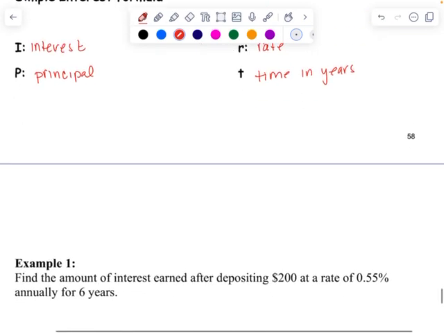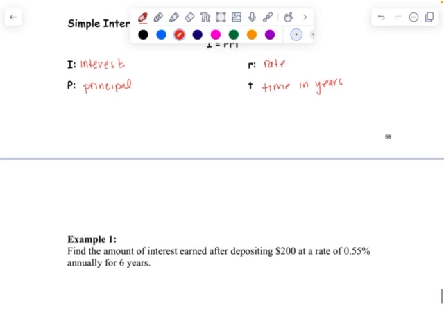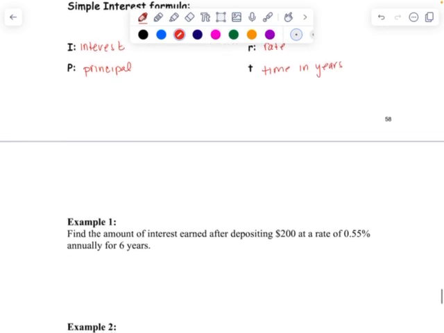All right, so in example 1, I'm going to see if I can keep those letters up here. Example 1 says, find the amount of interest after depositing $200 at a rate of 0.55% annually for 6 years. So this is a really, really low interest rate. However, interest rates on your typical bank accounts are not high at all. Okay, so you'd have to go into a high yield savings account right now to have any interest rate, maybe 4%.